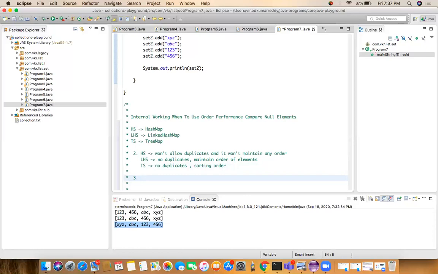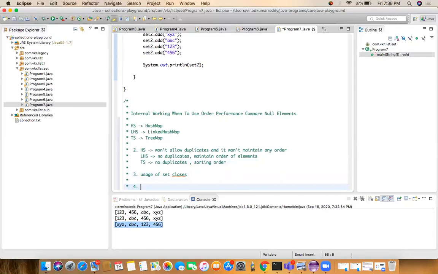The third difference is, whenever you have a requirement that won't allow the duplicates and it won't maintain any order, we can use the HashSet. Whenever we have a requirement of no duplicates and maintaining an order, use the linked HashSet. Whenever we have a requirement of no duplicates and you have to maintain a sorting order, use the TreeSet. That is the usage of the set classes.